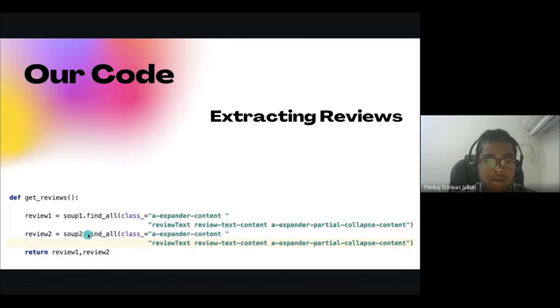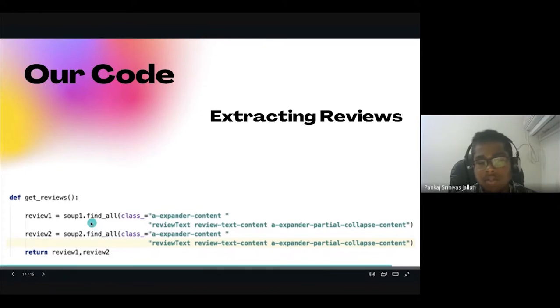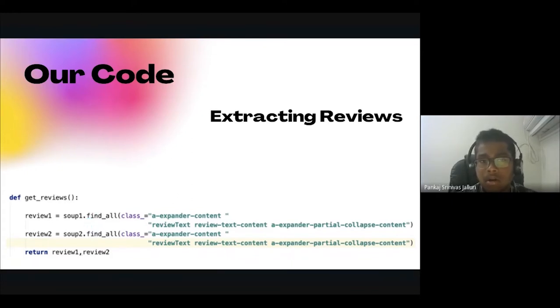We use the soup1 and soup2 commands. Here, instead of just find, we use find_all. It's a little more efficient. It goes through more. Instead of just find, which will only take the first one, find_all will go through more, and it will give us more data and more information.